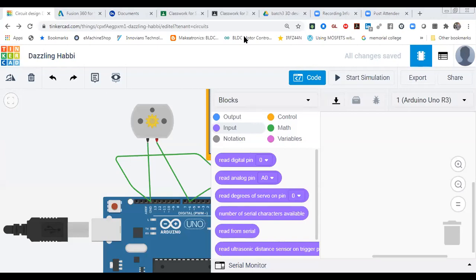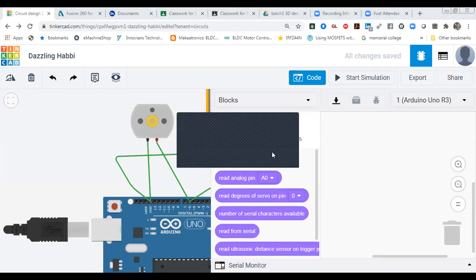Yes, you can use multiple push buttons also for different applications. As I said with the piano circuit, you can make a piano also. But due to time limitation, I'm not going to share the piano code with you, so you can make it on your own. I'm just giving you a quick idea that I have shown you earlier. You can make a piano with the Arduino by connecting multiple LEDs.